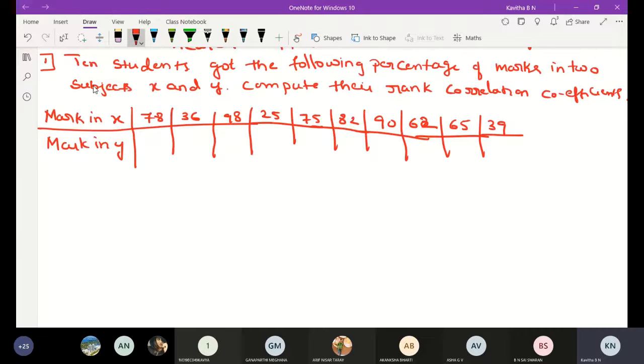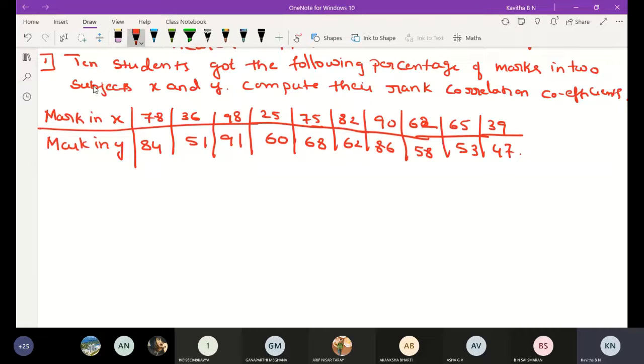Okay. Then here 84, 51, 91, 50, 58, 62 and 86, 58, then 53, 47. Okay, write the marks.